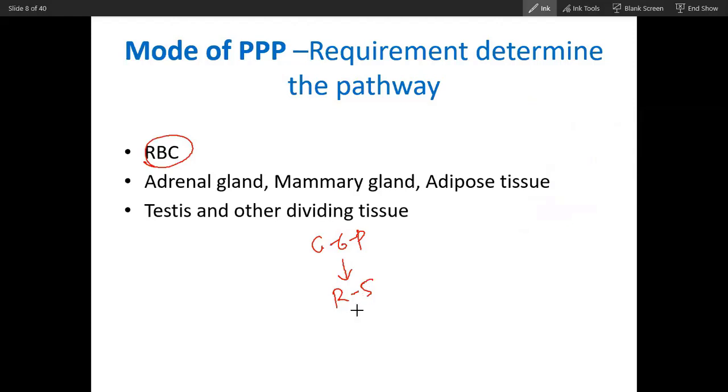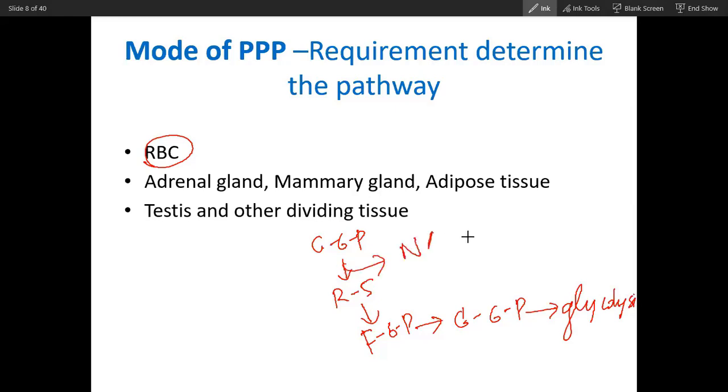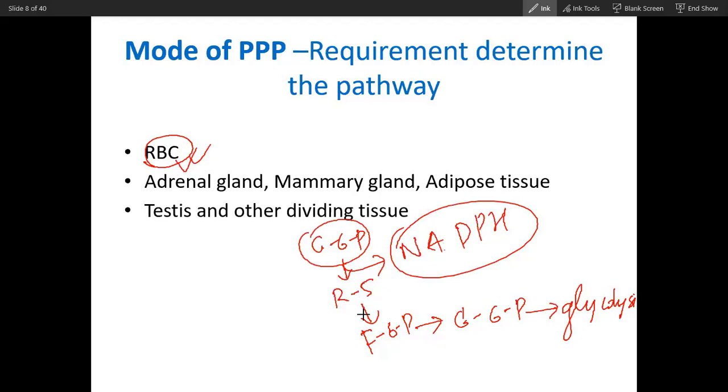At the same time, this ribose 5-phosphate will convert into fructose 6-phosphate, and fructose 6-phosphate will convert into glucose 6-phosphate, and this glucose 6-phosphate will undergo glycolysis. And there will be production of NADPH. So in this tissue there will be production of NADPH, plus ribose 5-phosphate will convert further, and there will be a high amount of glycolysis, and that is why this process will go. So this pathway will work there.